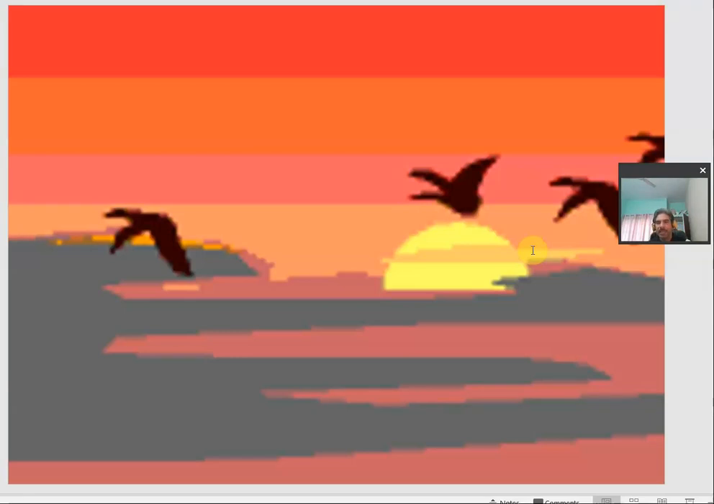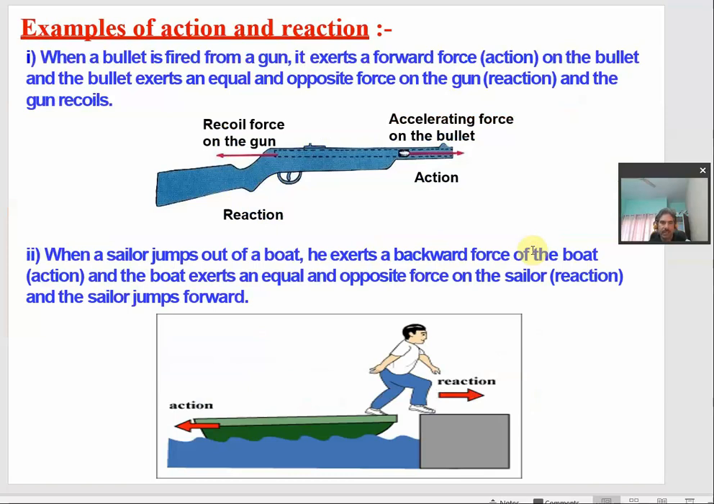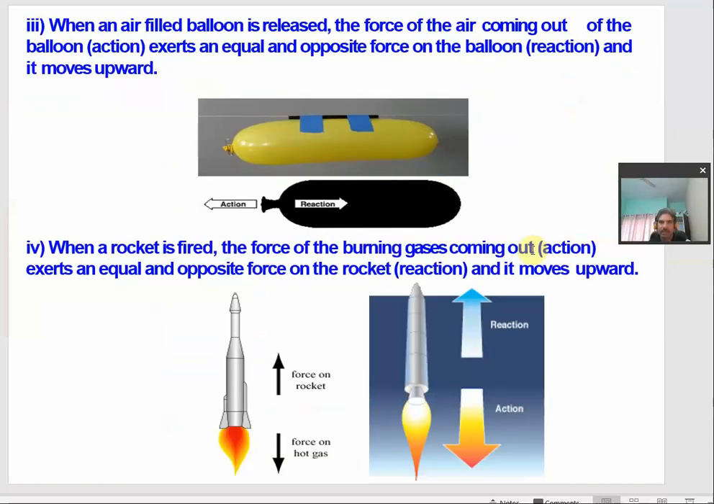It simply says that during any event, for example, firing a gun, or whenever a person jumps from a boat to the surface, in each and every case, including rocket propulsion, the total momentum, meaning the sum of all the momentum, always remains conserved and constant. It does not change. Momentum before the event and momentum after the event always remain the same.